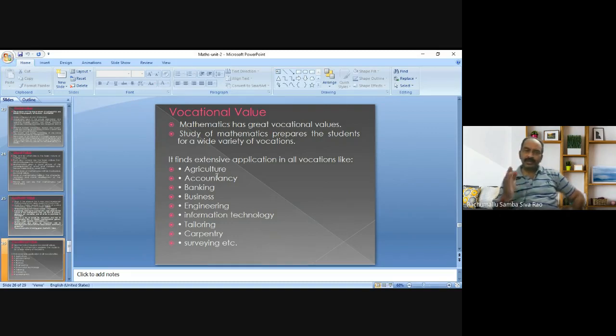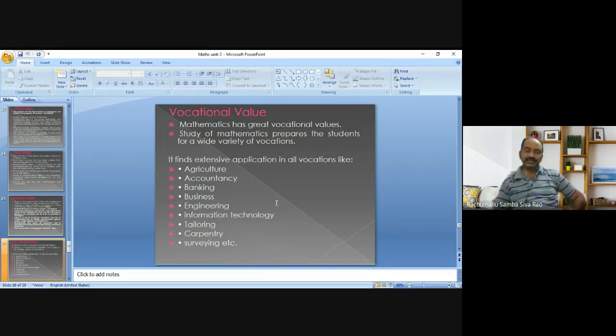Suppose a student is willing to continue his study after 10 years of schooling, we have to prepare the student accordingly. Otherwise, he wants to drop out of studies and lead his life by doing some vocation. There also we have to inculcate such skills among students.